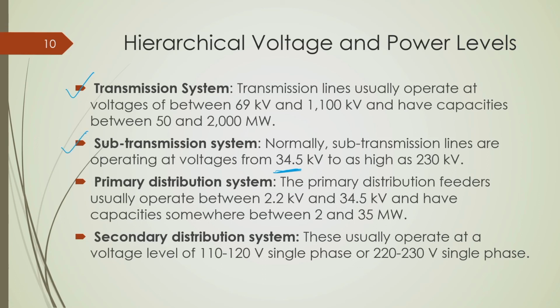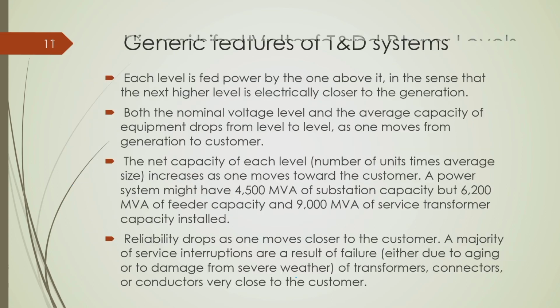The sub transmission system is of multiple numbers, but its capacity is a bit lower. Then in the primary distribution system, each capacity is much lower; it can provide only 2 to 5 or a maximum of 10 megawatts of power, and then the secondary distribution system capacity is further lower. Okay. So, these are the generic features that one should know: each level of power is fed power by the one above it.